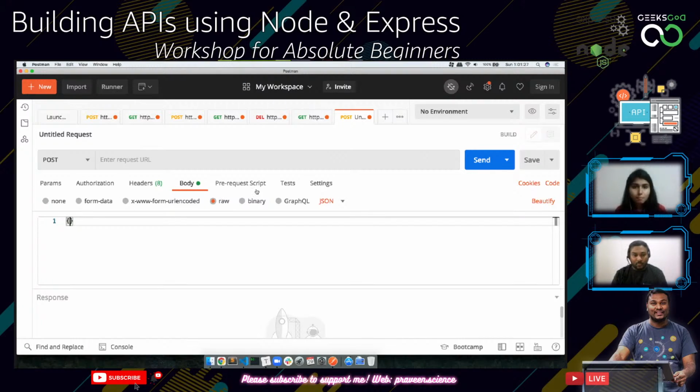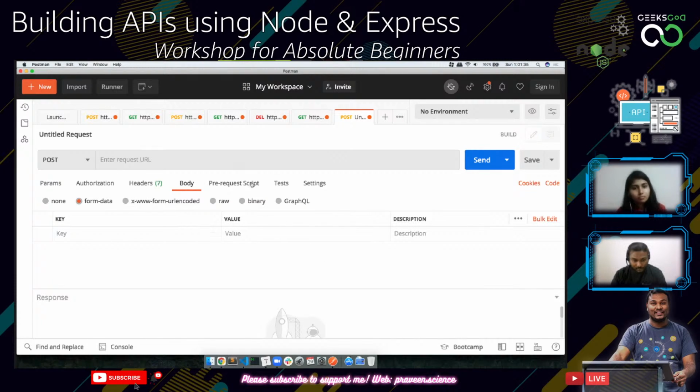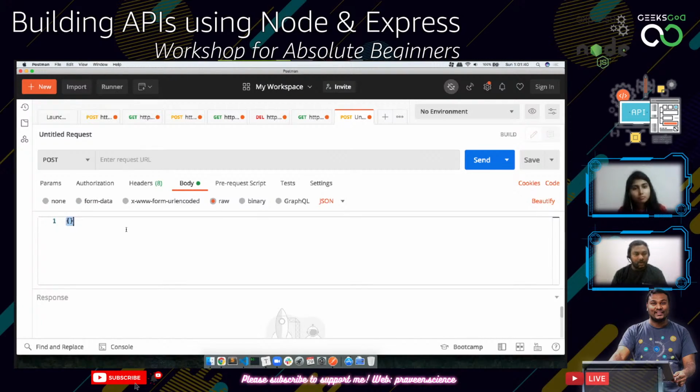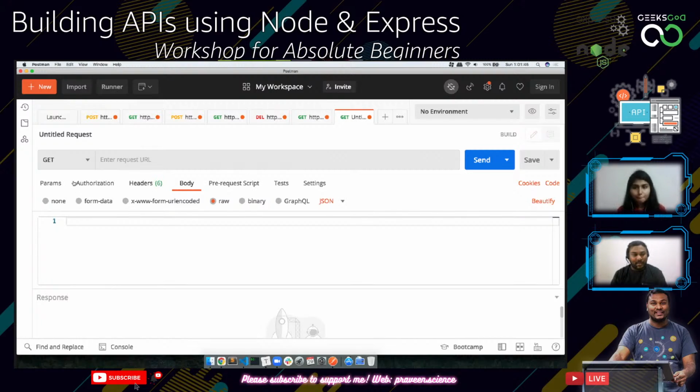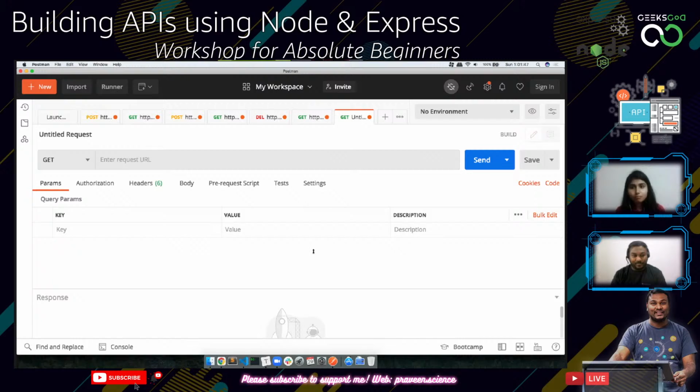One more thing you can do is use GraphQL and other ways. So this is form data, where you can send key value pairs, and if it is raw data, you can send it using JSON or anything. This is the basic thing in Postman. It's very easy to use. All you need to do is put in a URL and then start sending your requests, whether it is GET, PUT, POST, or DELETE. These are the 4 requests that we are commonly using. That's it. Any more questions on Postman?